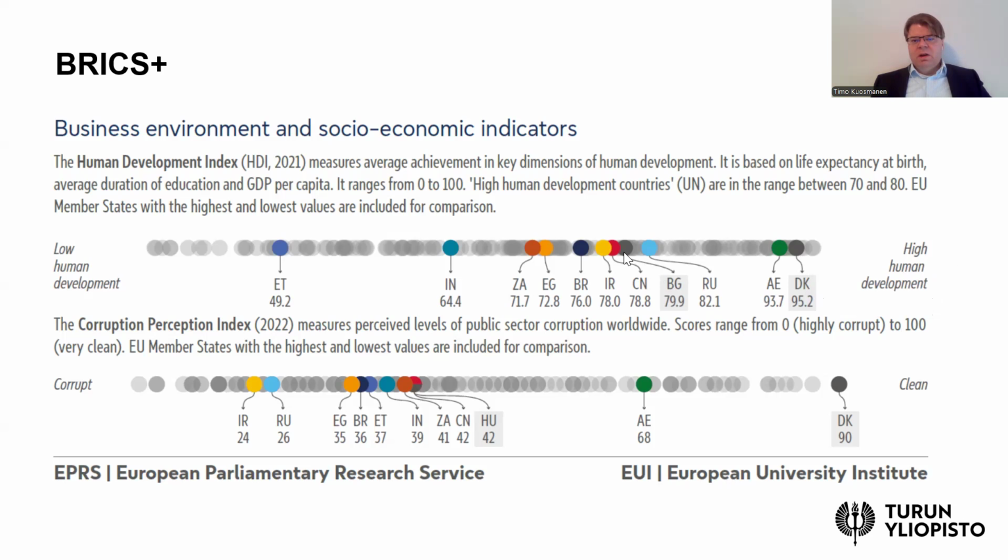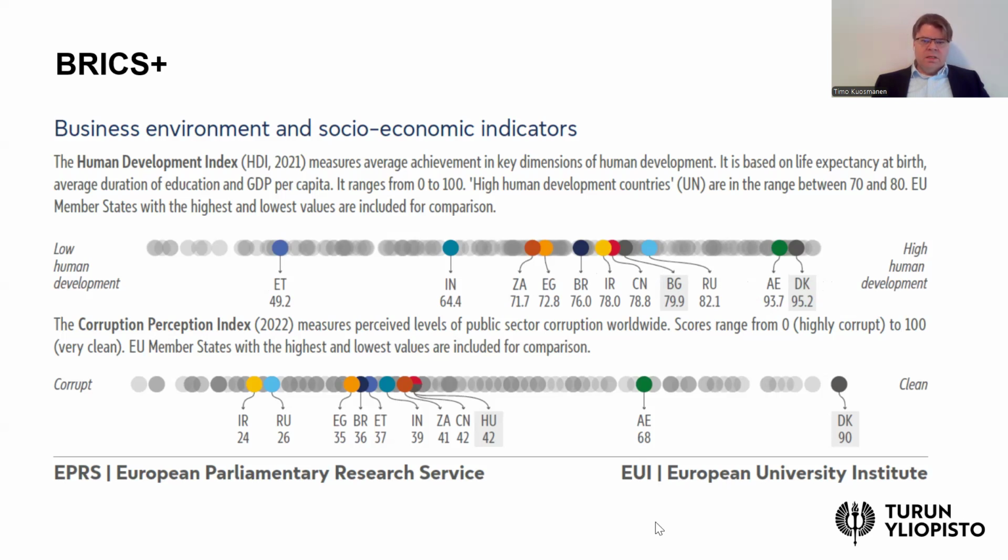This indicates the range of where the EU member states would rank in this human development. Only Russia and the United Arab Emirates are within this range of the EU countries. Compared to the EU nations, most countries of the BRICS Plus group rank lower in the Human Development Index, and particularly Ethiopia has a very low level of human development according to this index.